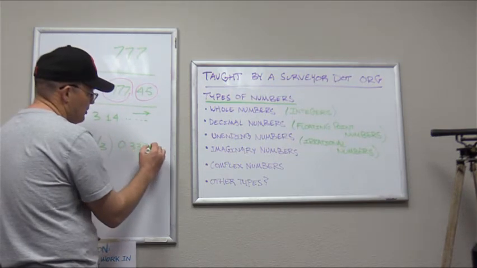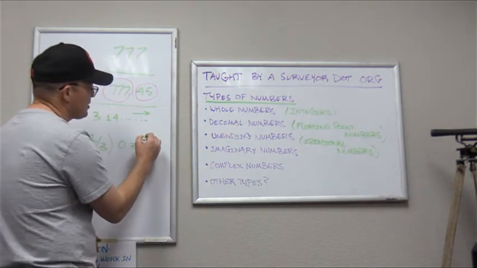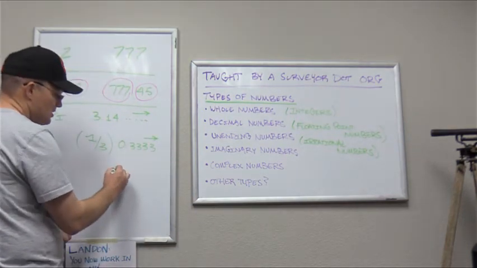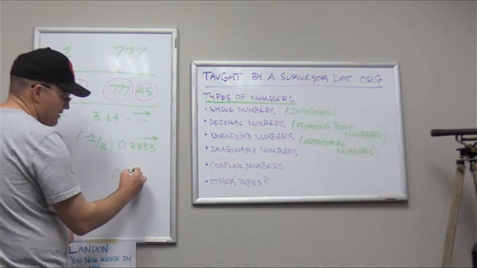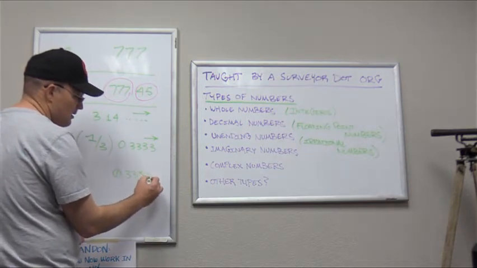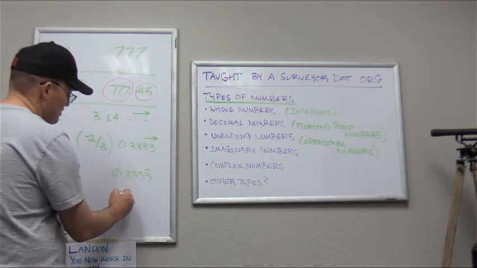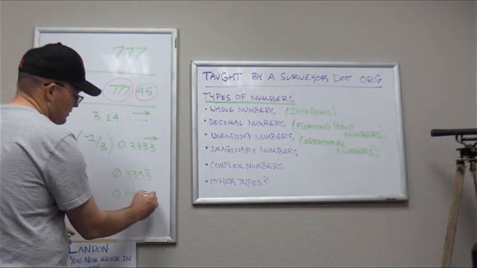Okay, so it's 0.3333333333. These threes keep going on forever. Okay, that's an unending number. Now, most mathematicians, when they write that, so if they have an unending number like this, they put a little line over the last digit. That means it keeps going forever. 2/3 is another one, so this is how 2/3 would look.